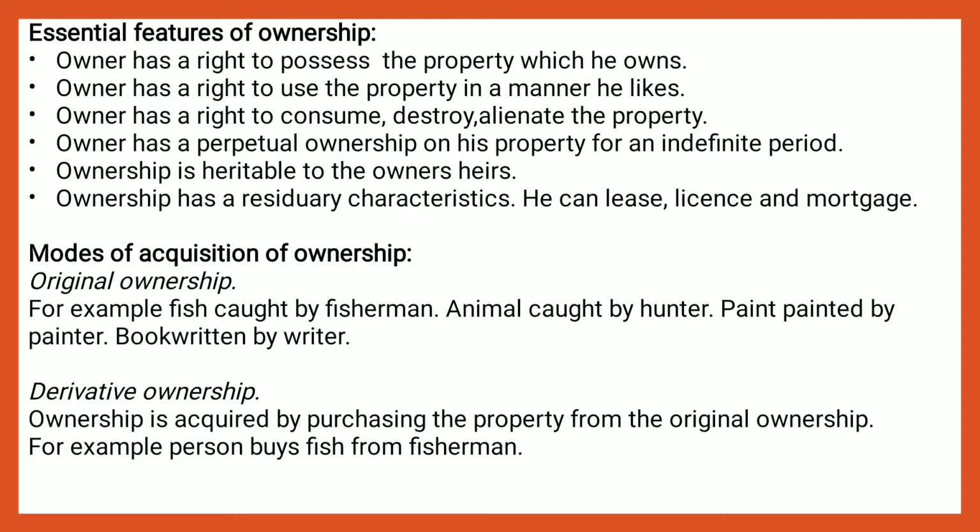The owner has the perpetual ownership of his property. Ownership is not determined by a fixed period. He can transfer the enjoyment to others temporarily by way of lease and license also. In such a case, ownership remains with the owner. Only enjoyment for a temporary purpose is transferred to the licensee or lessee. The right of ownership is heritable, from father to son. Ownership will go to his next of kin.